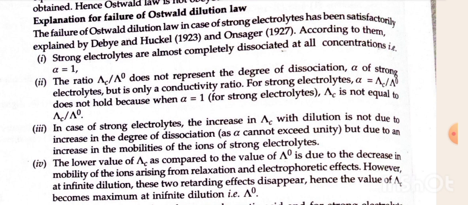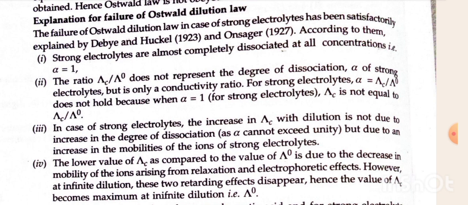For strong electrolytes, alpha equal to lambda c divided by lambda naught does not hold because alpha is equal to 1 for strong electrolytes, while lambda c divided by lambda naught is not equal to 1. Third, in case of strong electrolytes, the increase in lambda c by dilution is not due to the increase in degree of dissociation as alpha cannot exceed unity, but due to the increase in mobilities of the ions of strong electrolytes.